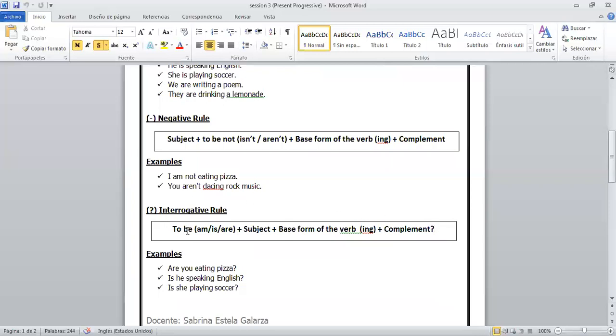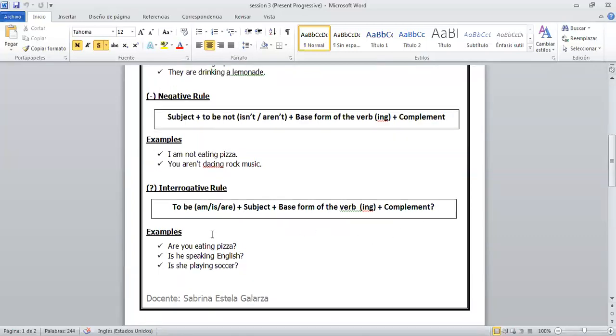Para la regla interrogativa, pues recordamos el to be primero, que vienen a ser los am, is, are, cualquiera de ellos, de acuerdo al sujeto que te vayan a poner. Plus, más el subject, plus the base form of the verb, más el verbo en su forma original, acompañado del ing, plus the complement, más el complemento o predicado. Y no olvidarnos del signo de interrogación, el question mark.